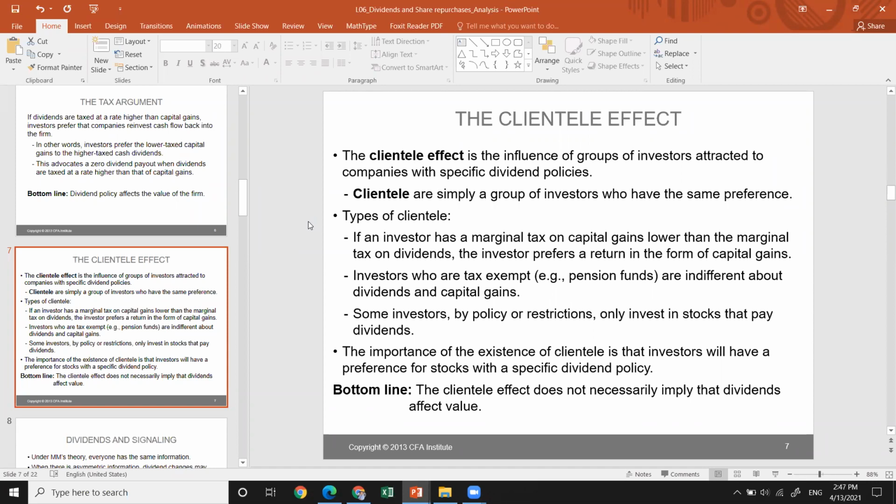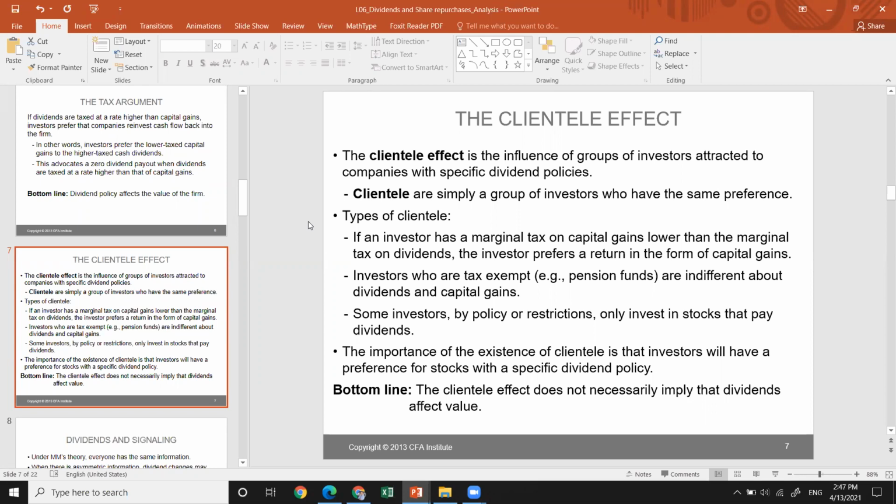The second type of investor is tax exempt, like pension funds, and is indifferent about dividends and capital gains. And some investors, by policy or restrictions, only invest in stocks that pay dividends. There are some investors who cannot invest in a company or in shares which don't pay dividends, so they only invest in stocks that pay dividends. They could have some restrictions.